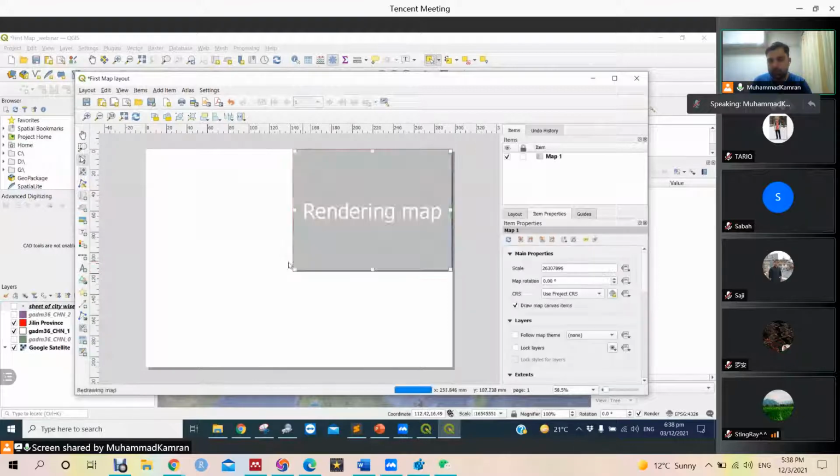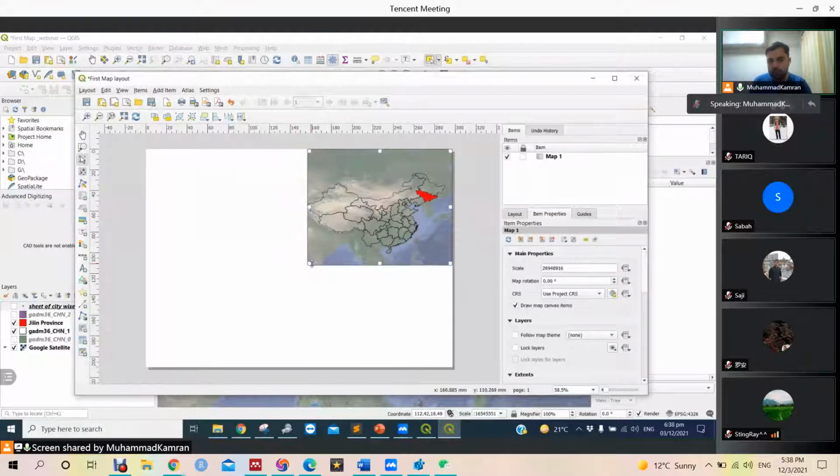It is an A4 sheet, so let's add a small map here. Then we can crop it, and there are multiple options available like zoom, or this is move item or content. Whatever is inside the map, we can move it.